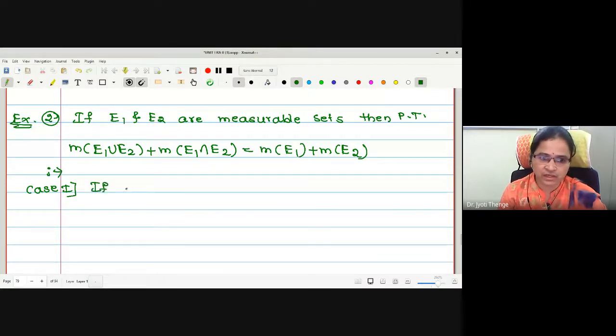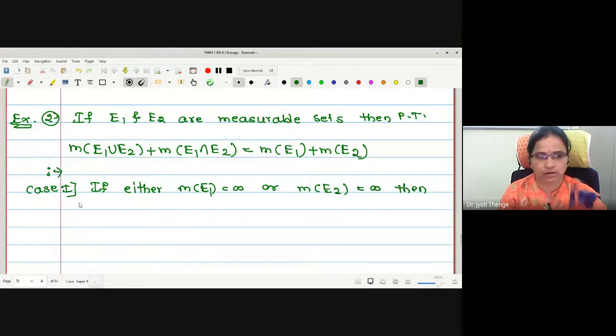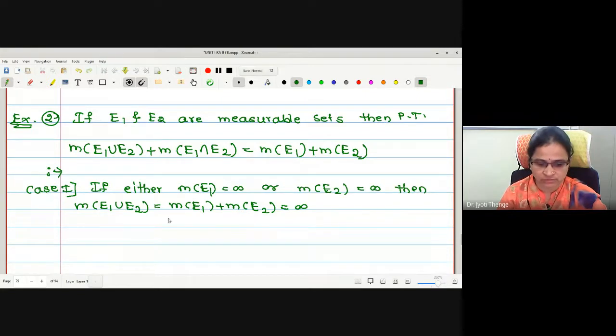Let me just write: if either measure of E1 equals infinity or measure of E2 equals infinity, then what about measure of E1 union E2? Infinity. This will be written actually as m of E1 plus m of E2. Therefore, what is the value? Infinite again. Therefore, may I write the equality holds trivially.